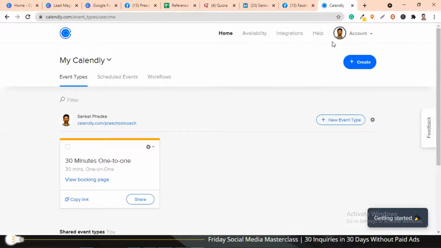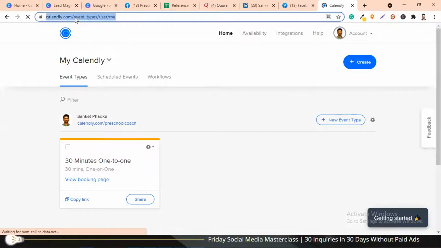Okay, so I have actually logged into my Calendly account, but let me show you how this website looks. Just go to Calendly. Don't worry, I'll be sharing all these links later on after the call on WhatsApp. When you go to Calendly, this is how the website will look, and you will